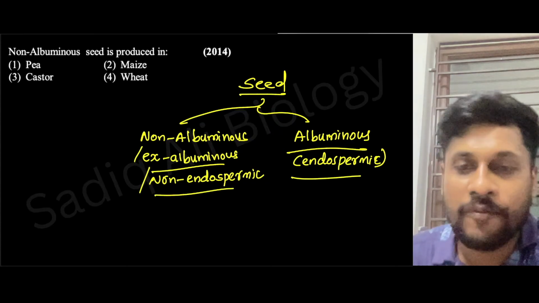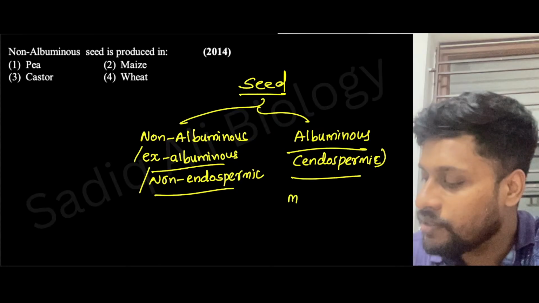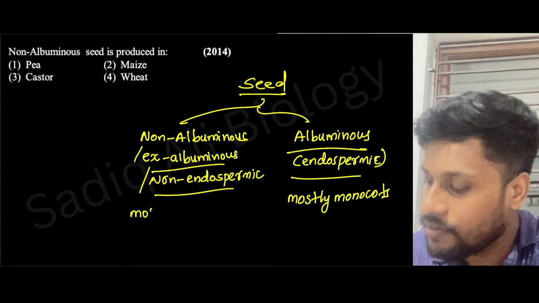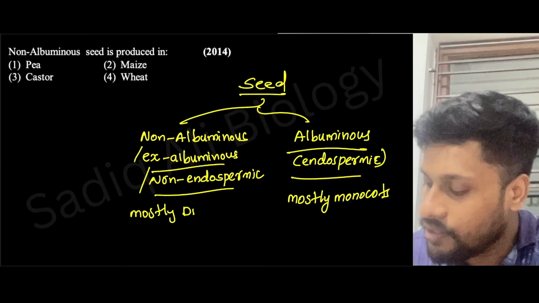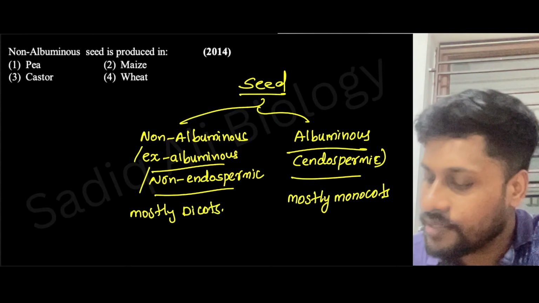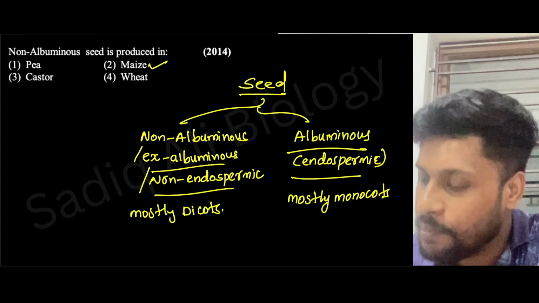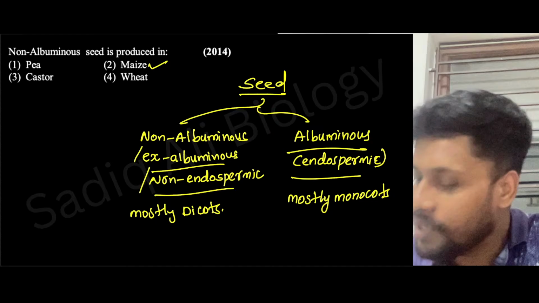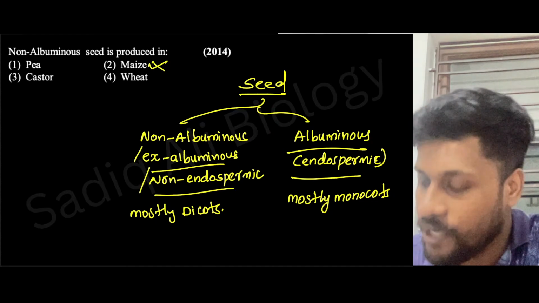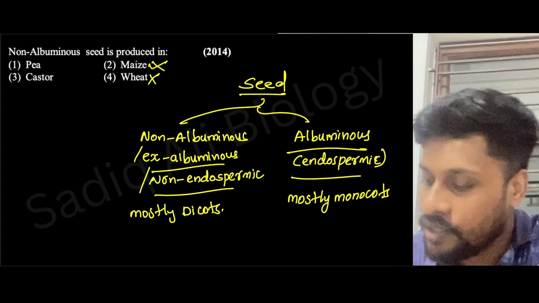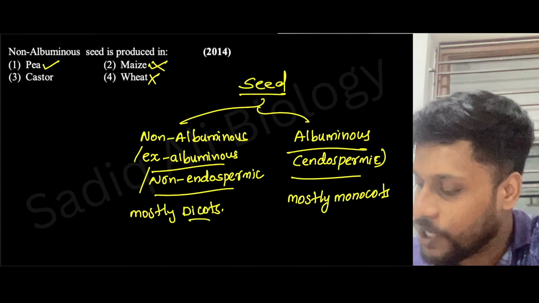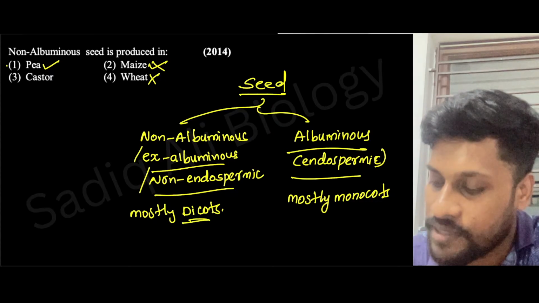Endospermic seeds are present mainly in monocots, and non-endospermic mostly in dicots, right? Maize is a monocot, hence it will be albuminous, so maize won't be the answer. Wheat is a monocot, so wheat won't be the answer. Pea is a dicot, so it will be non-albuminous.